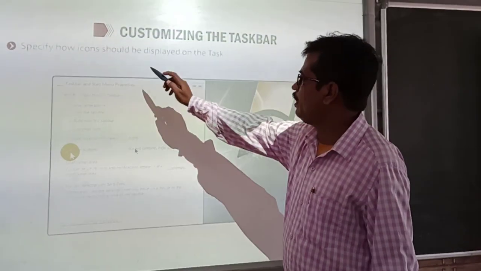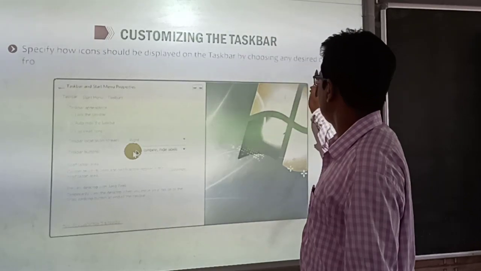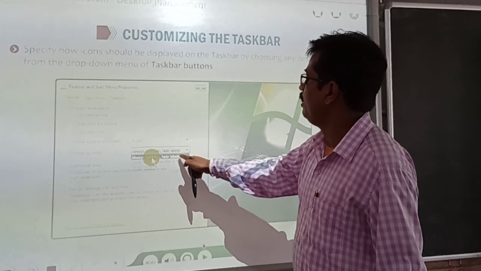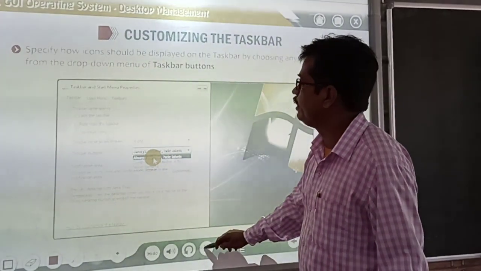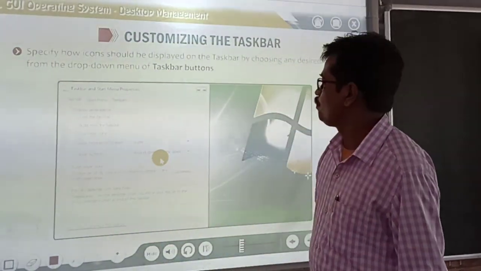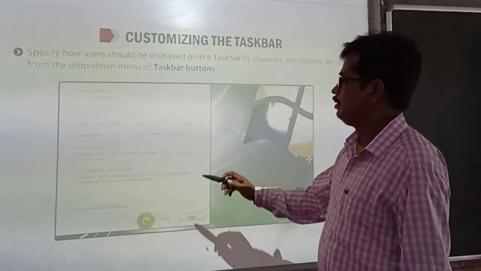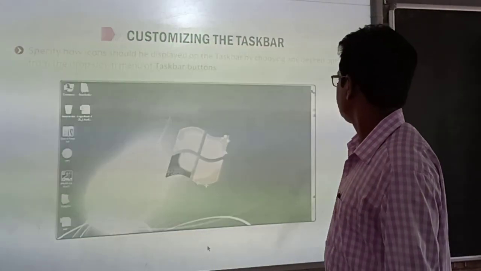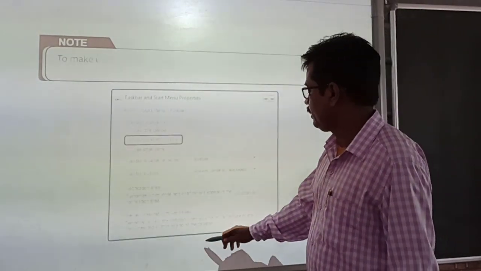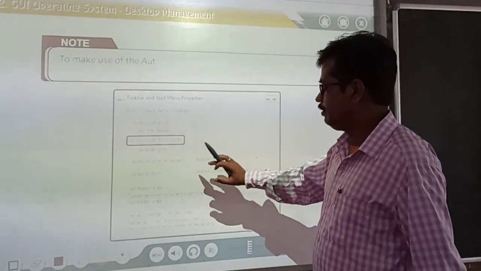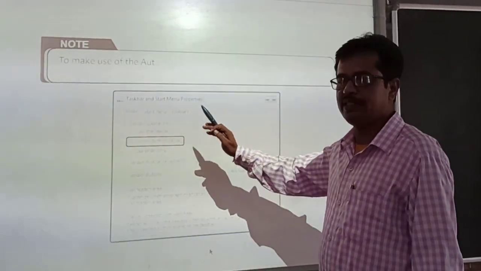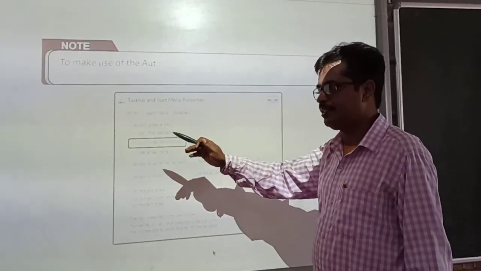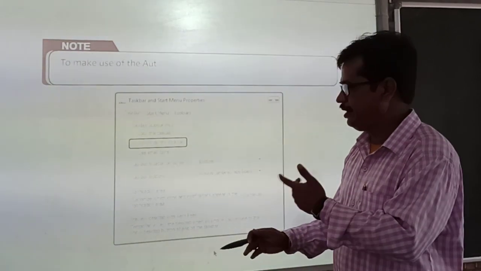Now specify how icons should be displayed on the taskbar, choosing the desired options. These are the options available. Always combine, hide labels. Many more are there. Let's see which are these. Now notes, let's see. So that was the options for how icons should be placed on the taskbar. Few options are there. Always hide and combine like that. When you go through it, you will be understanding.